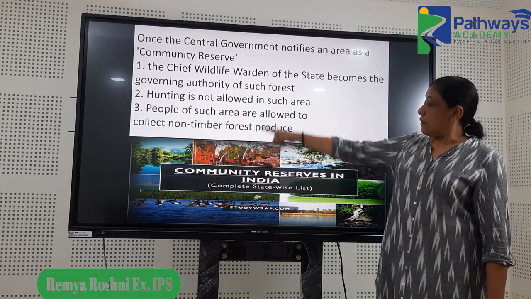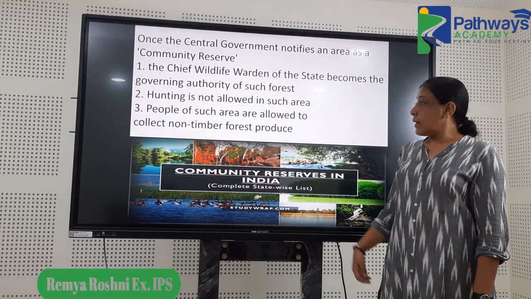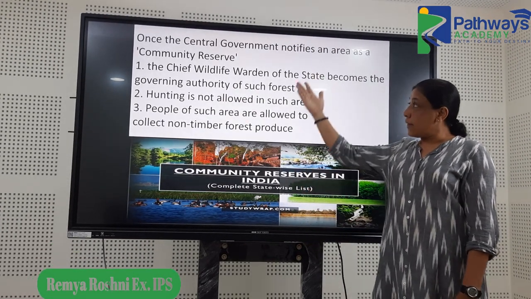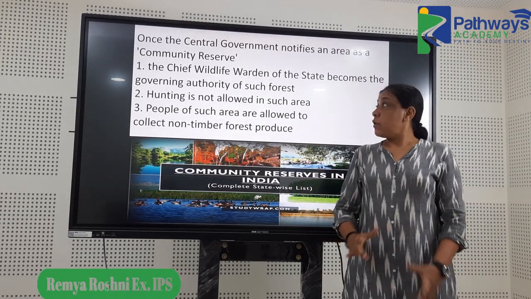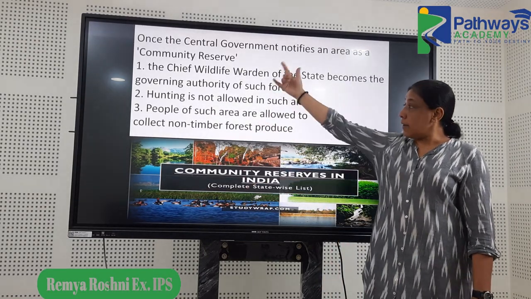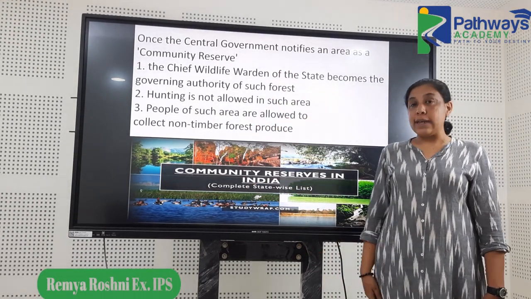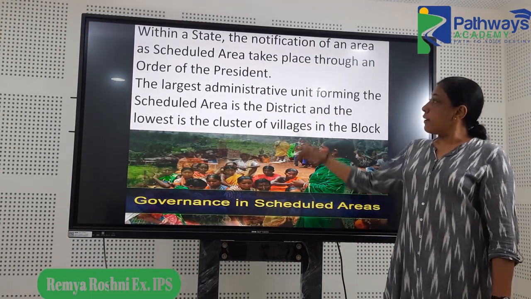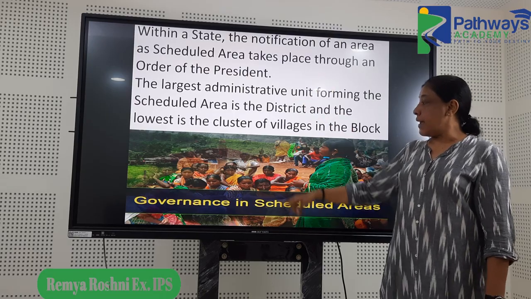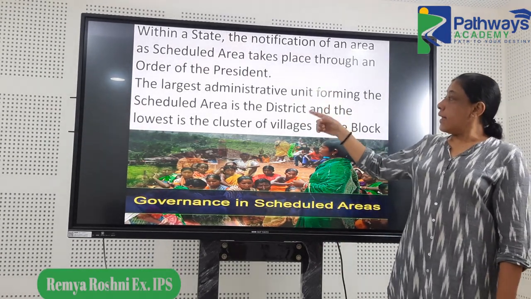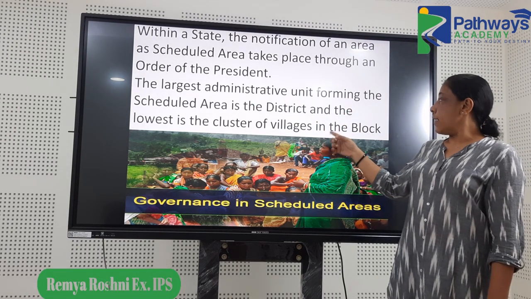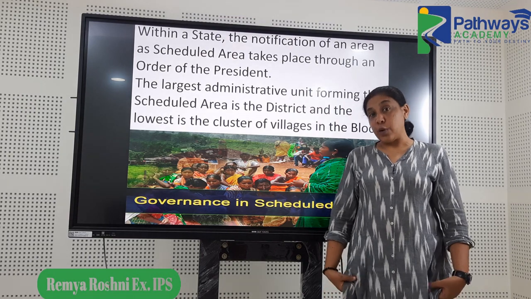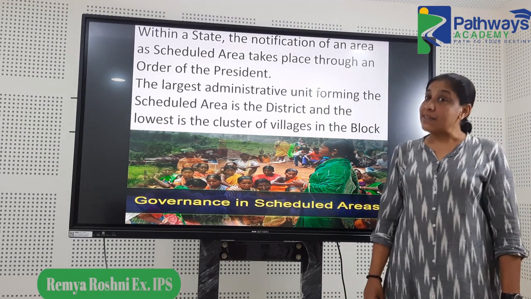Then the community reserves, this was from last year: when the government notifies a place as a community reserve, what all things happen. This is to do with the administration of tribal areas particularly. Then there was a question on the scheduled areas and the notification. The largest administrative unit forming the scheduled area is the district and the lowest is the cluster of villages. So, administration of scheduled areas, the Schedule 5 and 6, is important.